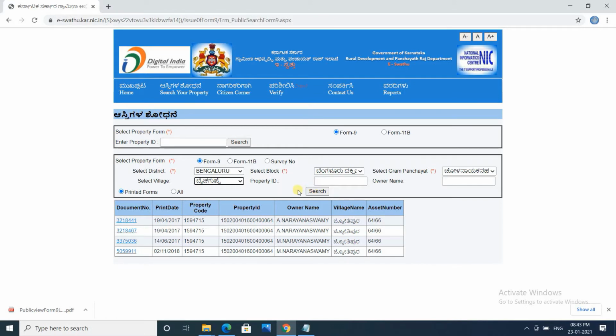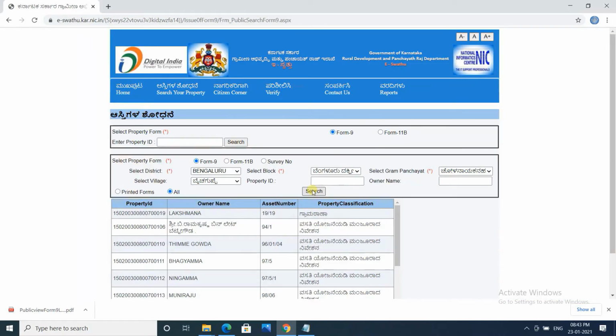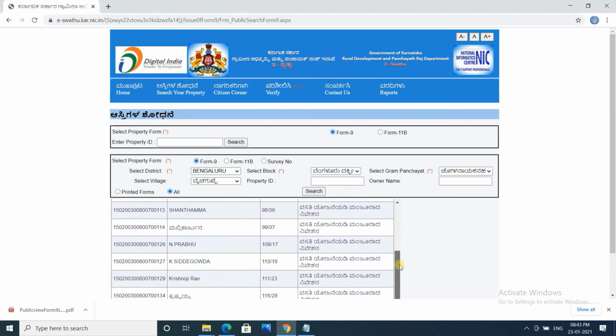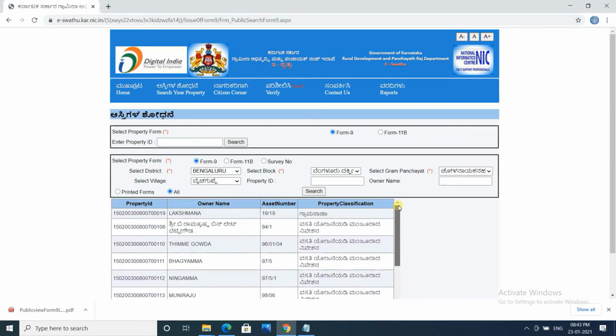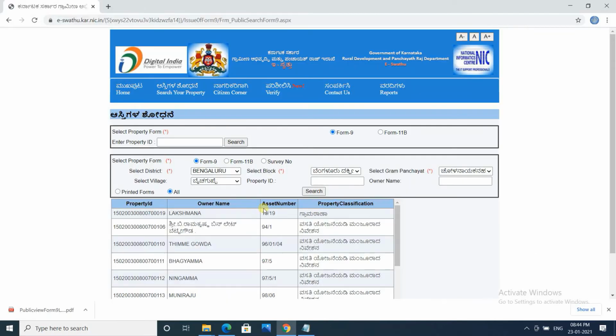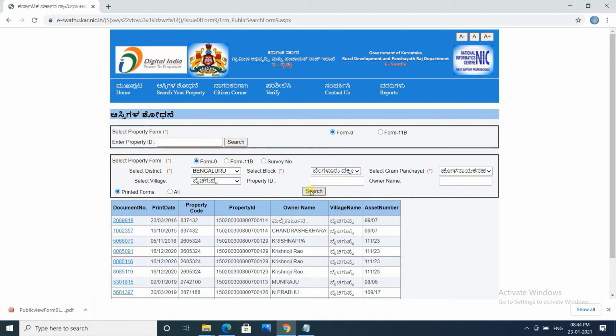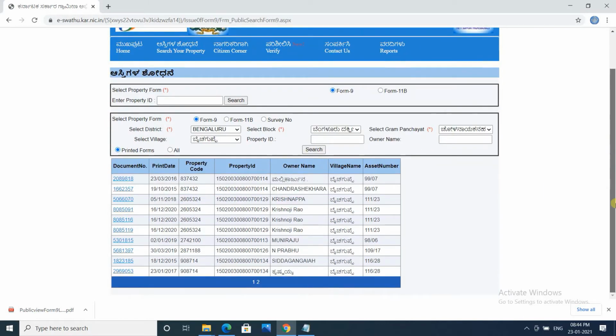If the property ID is not there, I am going to search all, and it will give me results of all those properties which are registered with Karnataka government under that village and which already have the e-Khata. Now if you need to see the e-Khata in printed format, which would be a preview only form, you can just select printed forms and search. It will give all those assets or properties along with the document number.